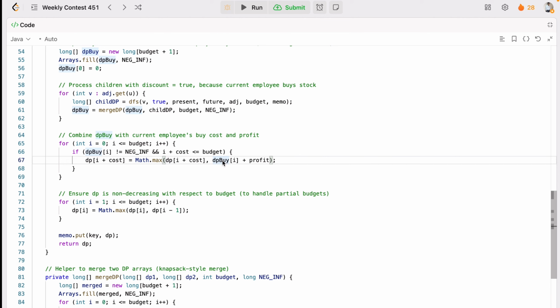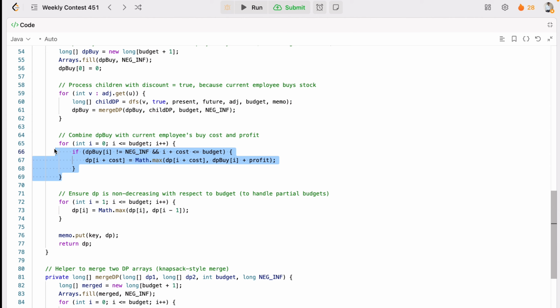Means what we are trying to do here is we want to add the current implied stock cost and the profit to the dp buy at I plus cost, only if the total cost doesn't exceed the budget. Why?